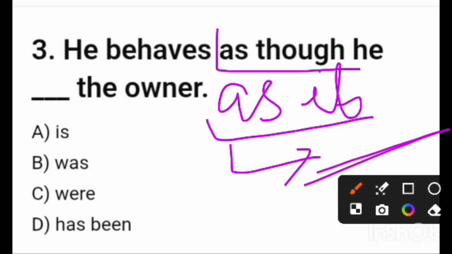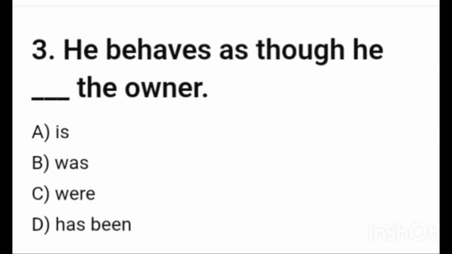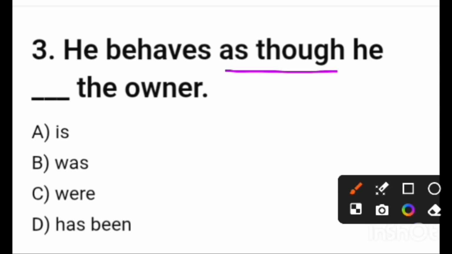That means after "as though" or "as if," we have to write hypothetical or imaginary sentences, which is called subjunctive mood. After this conjunction, we cannot write any kind of tense. We have to write the subjunctive mood. It may be present subjunctive, past subjunctive, or perfect subjunctive. So, my dear friends, as "as though" is written, we have to choose the subjunctive mood form.